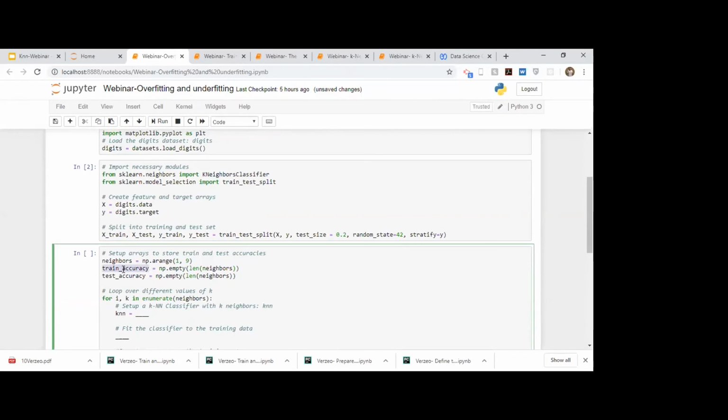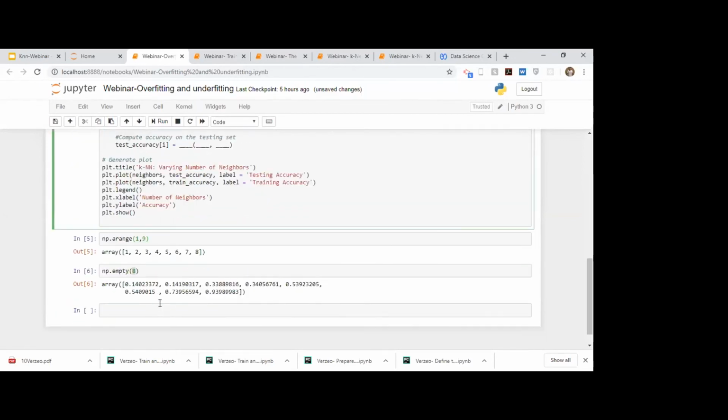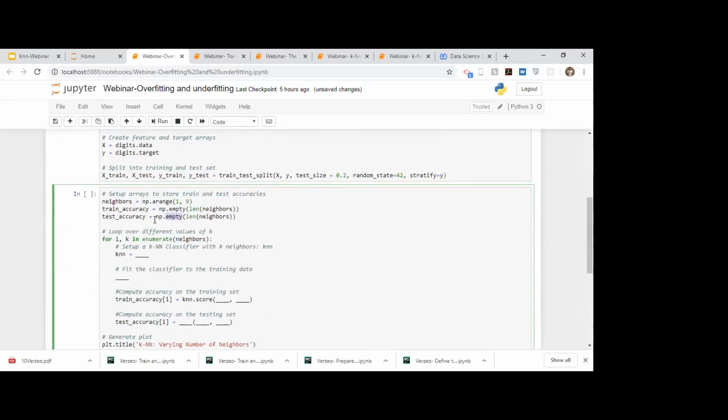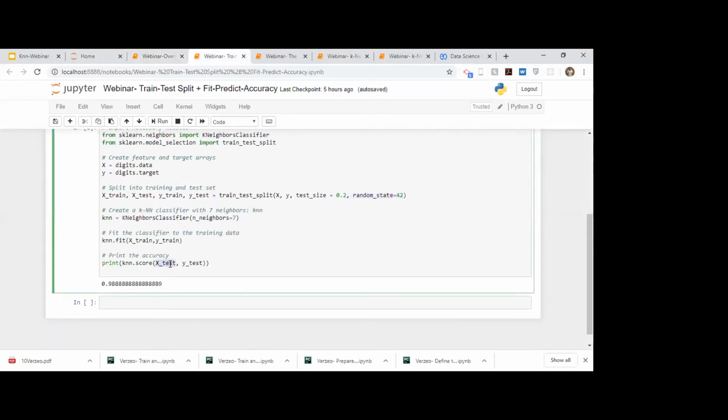So this array is stored in train accuracy. Similarly, you do this one more time. Since this is done randomly, you would get another random value for your test accuracy. Ideally, this train and test would be computed like this as we had done. This is our training set score, and similarly, if you just replace this by train and train, you would get your train test score.